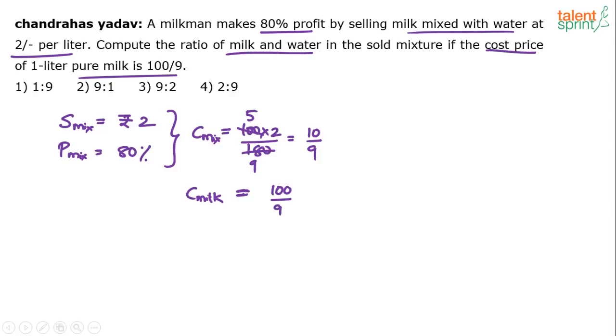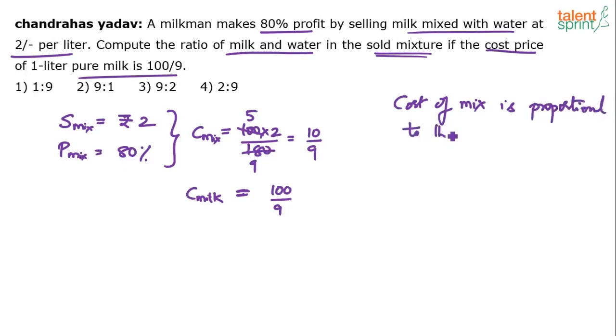The only thing that I have to find out is the ratio of milk to water in the sold mixture. The cost price of the mixture comes out to be 10 by 9. Cost price of pure milk is 100 by 9. This is per liter cost, and this also is per liter cost. Now, like I said, you have to understand this point: the cost of the mixture is proportional to the quantity of milk in the mixture. Why is it so? Since water is free.